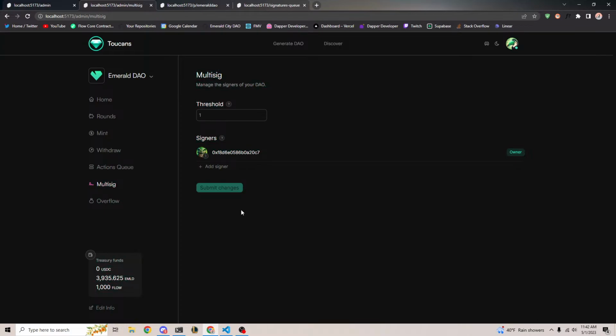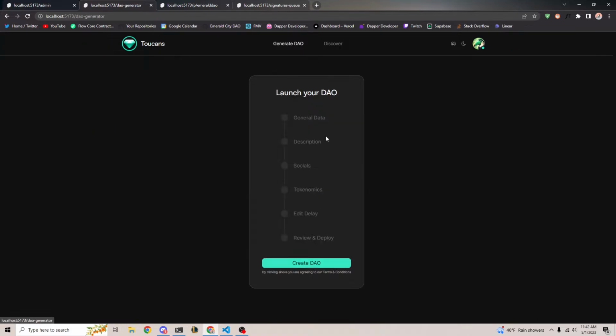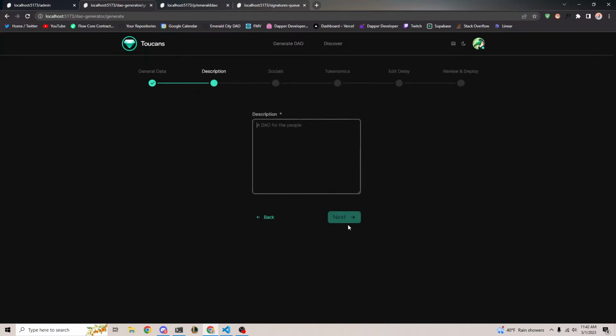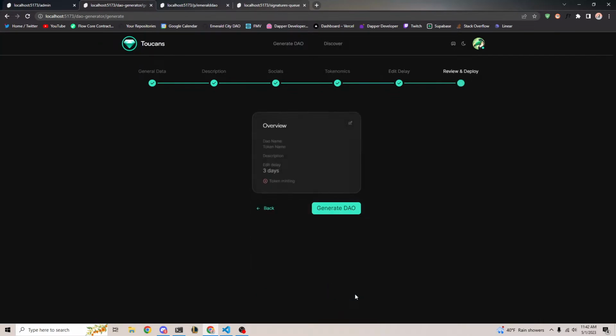No, no. So it would just be per project. For example, here in the generate stage, you go to generate your DAO, you generate it, boom, all this info, and then right here it's like a $100 Flow token fee or something to actually generate.